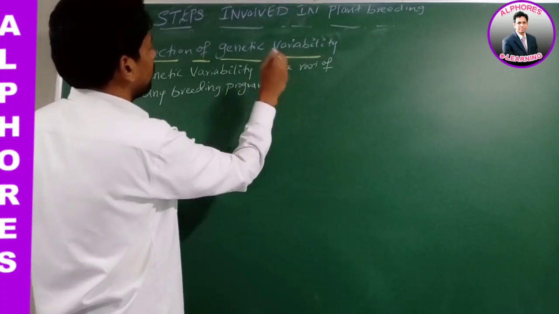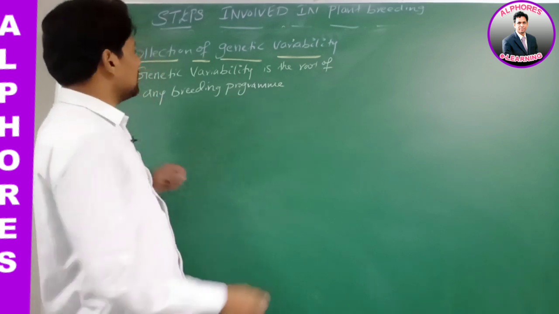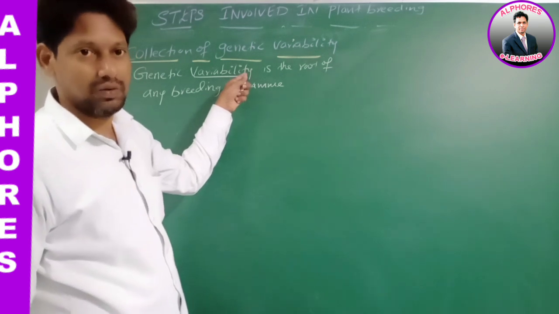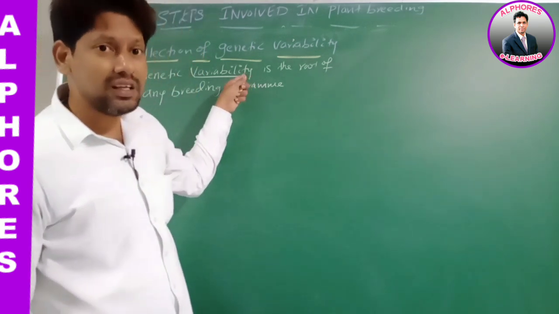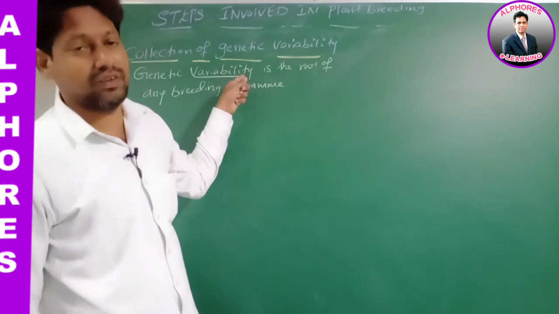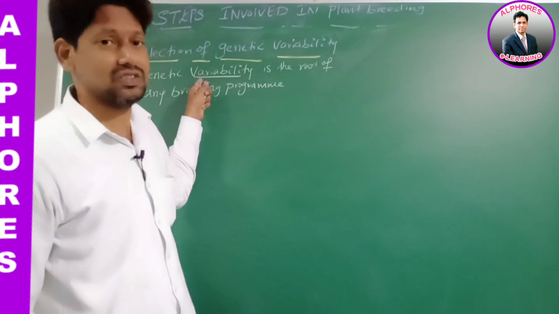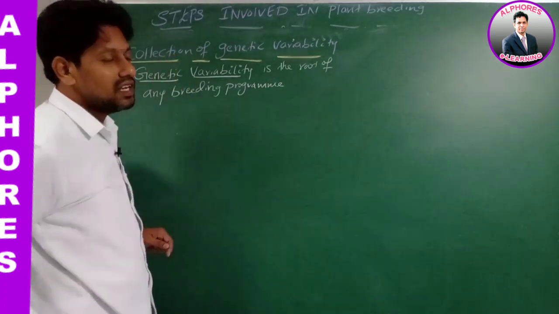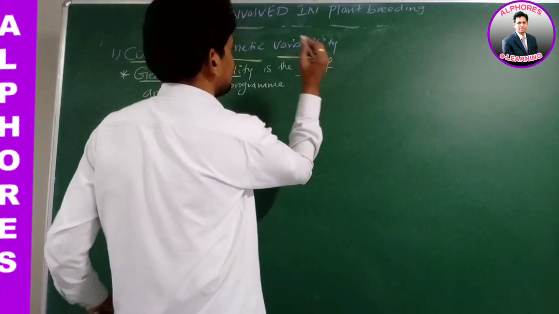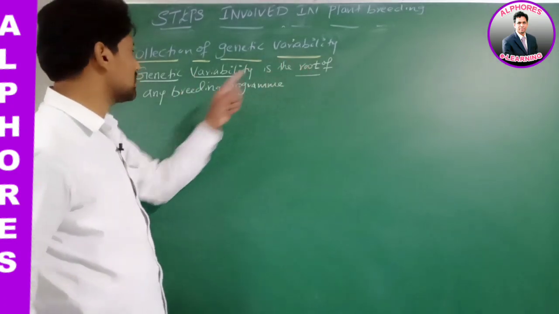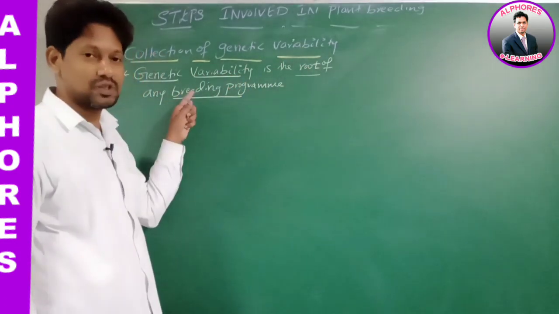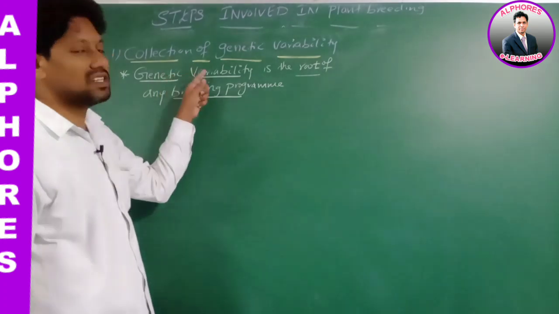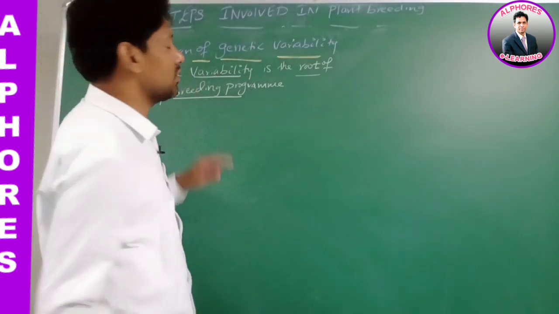What does this statement mean? Variations are due to genes. It means variations are under the control of genes. Therefore, genetic variability is the root, meaning the base, of any breeding program, whether it is plant breeding or animal breeding. What is the root of any breeding program? Genetic variability.